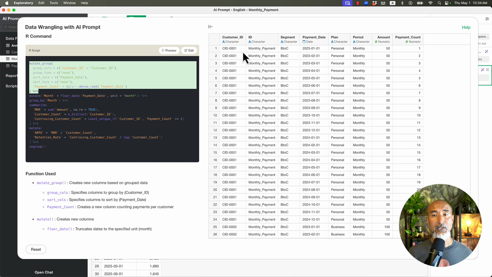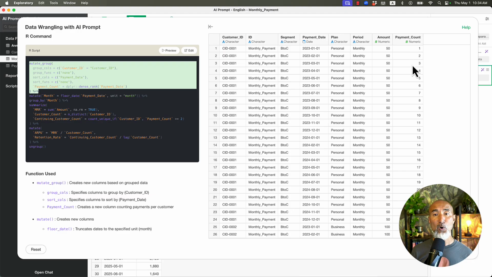Let's say this customer 0001: the first time is the first payment, when this customer just signed up in the first month. But this one has multiple rows because he or she keeps using it. So every month, they pay, let's say, $50 here. And then the first payment, second payment, third payment.